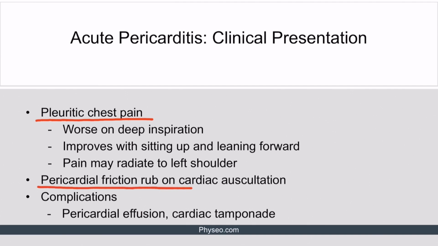Pericardial friction rub can be heard on cardiac auscultation because inflamed visceral and parietal layers of pericardium rub against one another during diastole. Complications of pericarditis include pericardial effusion or cardiac tamponade, gradual or acute fluid accumulation in the pericardial cavities due to inflammatory exudate.